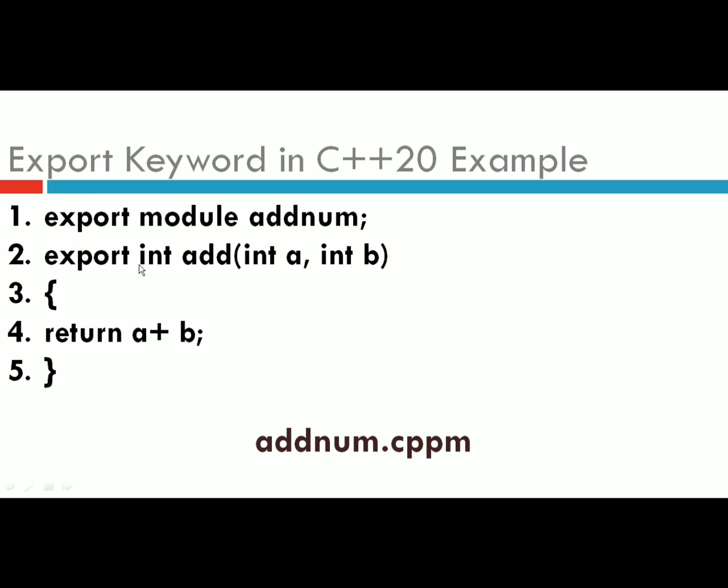Export, followed by my function definition: int add. It has two parameters, integer a and integer b, and it returns an integer value, the addition of a and b. This file will be saved with the name addnum.cppm. Now we can use this addnum module within another file.